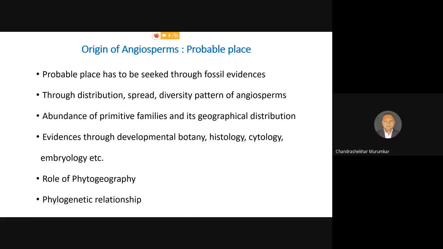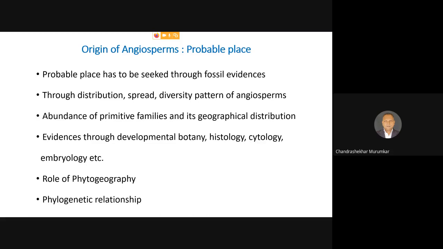And then the diversity pattern of the angiosperms. When we are talking about the diversity pattern, it means we have to identify and distribute the angiosperms into different categories. So what is the percentage of dicots and what is the percentage of monocots in the given area? That is the first point.